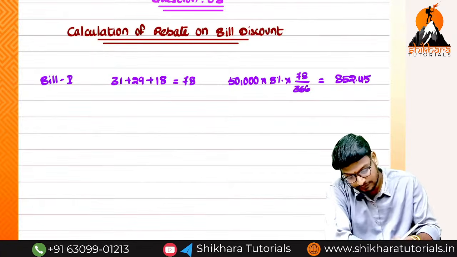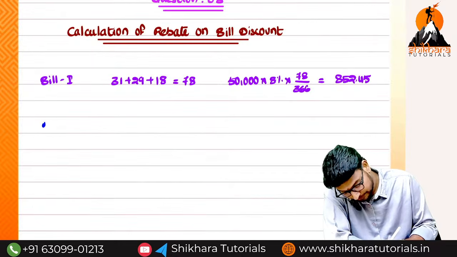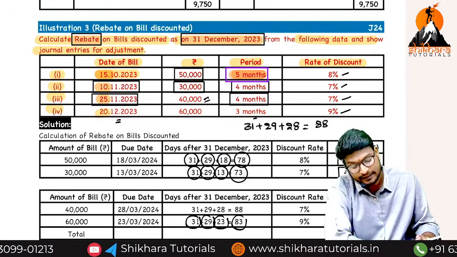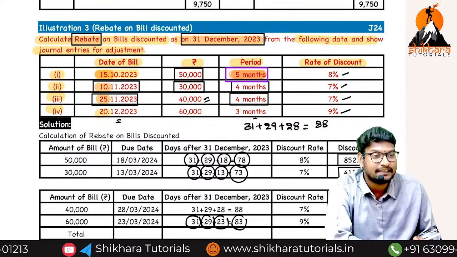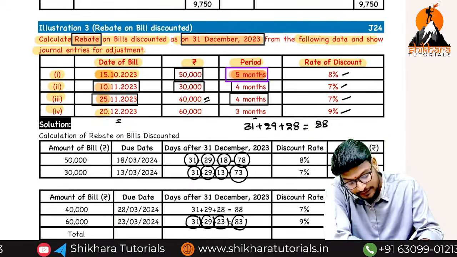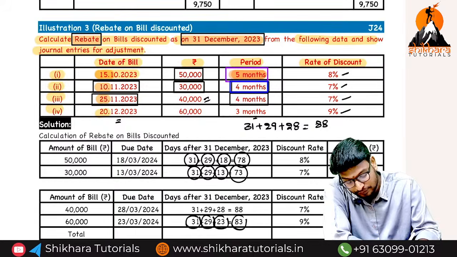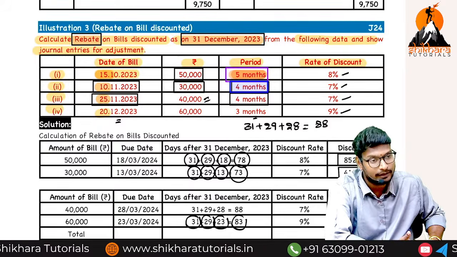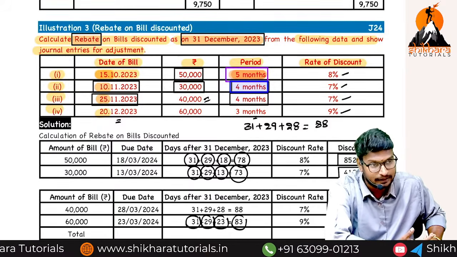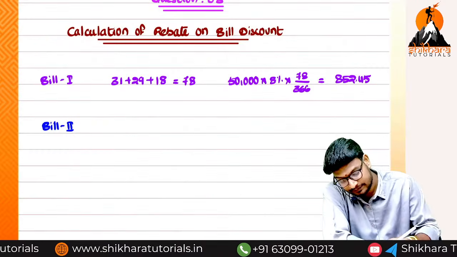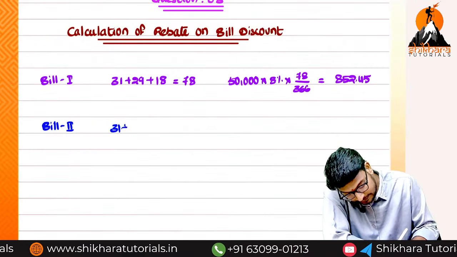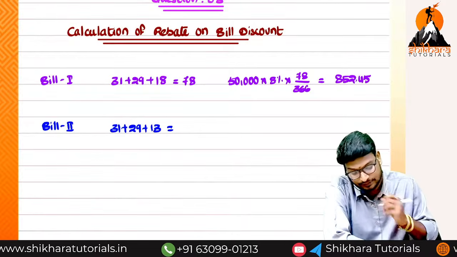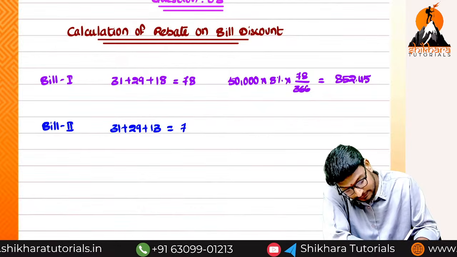Next one. Bill number 2. Again we have to calculate the current year days and next year days. So how many months is the duration? 4 months. So 11 to 4 months means 12, 1, 2 and 3. Up to 3, 13. That means what are the days? 31 plus 29 plus 13. That is 73.